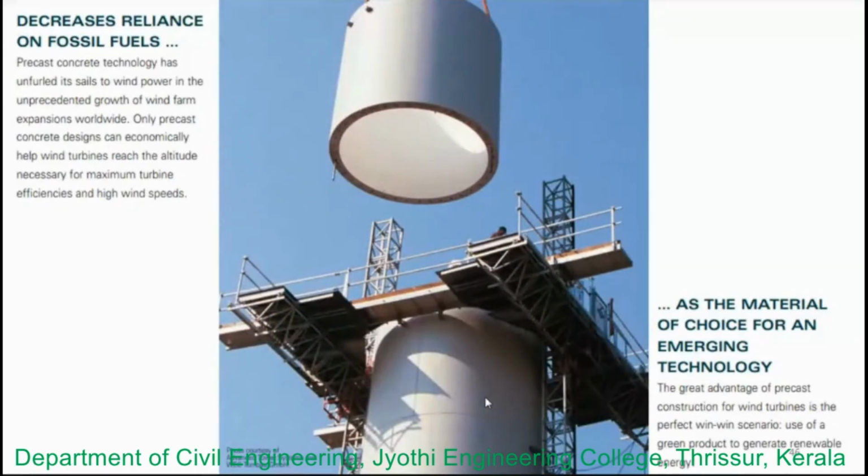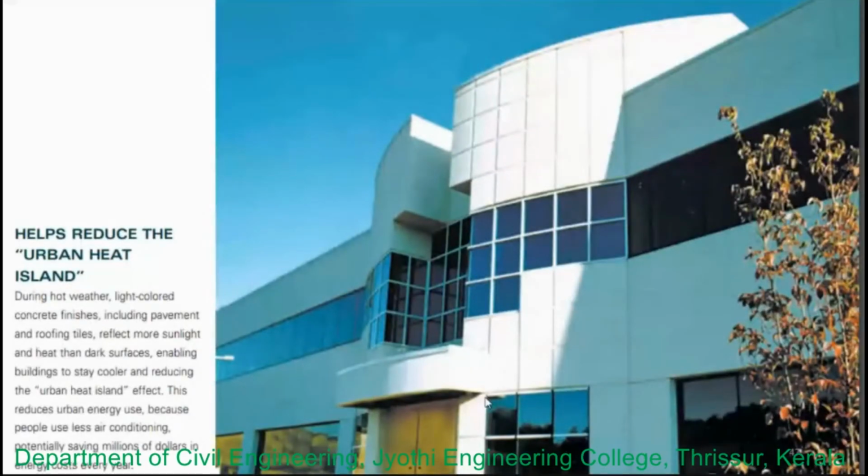This is regarding emerging technologies being adopted, like for wind turbines, and it helps to reduce the urban heat island effect. If you use light colored concrete finishes, the concrete pavements reflect the heat rather than absorbing it.